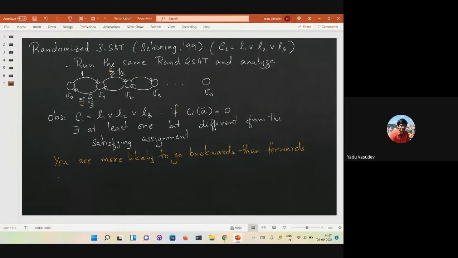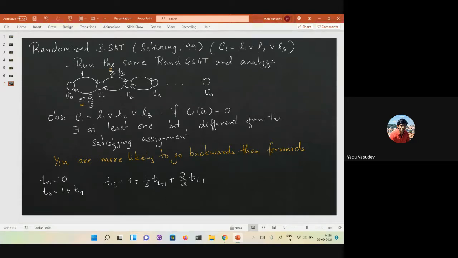So let's write the expected number of steps to reach Vn. You know that Tn is 0 and T0 is 1 plus T1. And for every other i, Ti is basically 1 plus 1/3 times Ti+1, oh sorry, i plus 1, plus 2/3 times Ti-1.